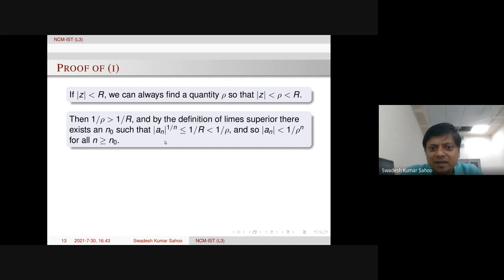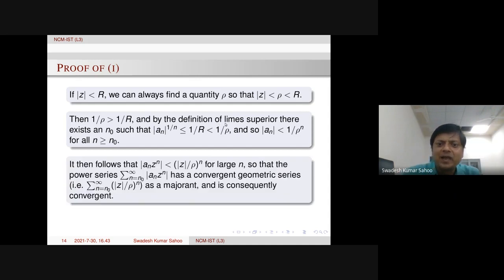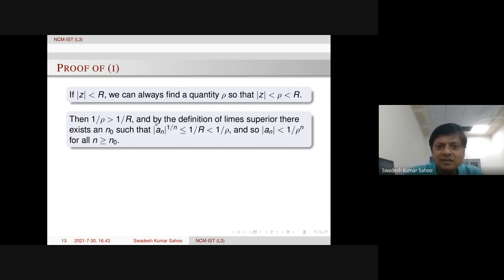So what is happening? Then modulus of an is less than 1 by rho power n. From the first and last terms, with the strict inequality, we have modulus of an is less than 1 over rho power n for all n bigger than or equal to n naught. This follows from the limit supremum, and then by this relation we get this quantity.